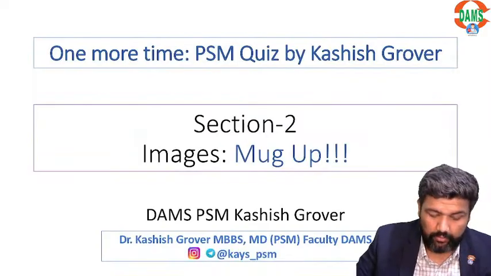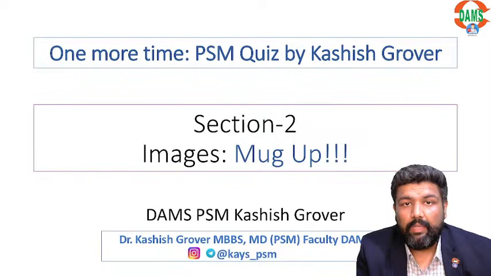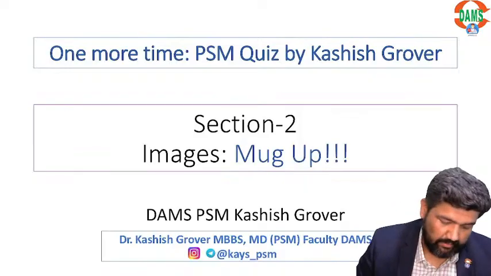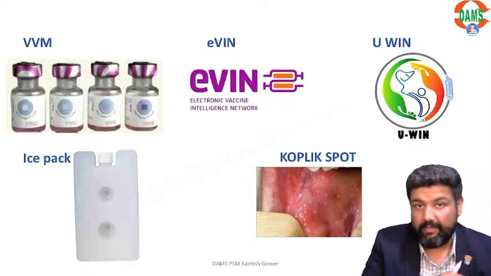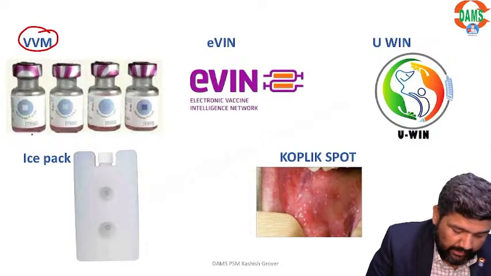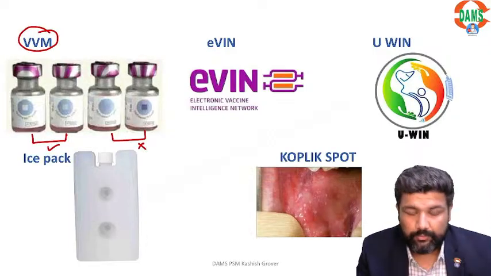Alright, so these were the questions given to you in your daily Telegram quiz, and now we are entering section 2, images. These 5 images are very high yield. This is VVM, stage 1 and stage 2 you can use, stage 3 and 4 do not use.